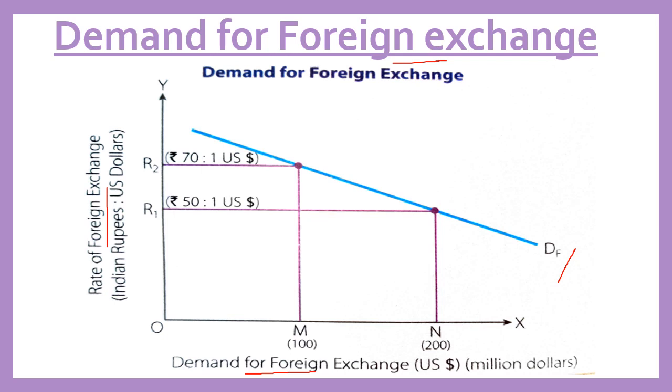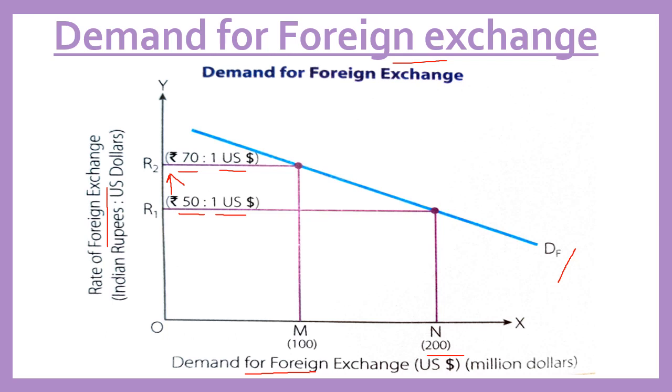See, initially rupees 50 were exchanged for $1, so the exchange rate is low. So the demand for foreign exchange or foreign currency was 200. Now when this exchange rate has increased, and now we have to pay rupees 70 for $1, obviously demand for foreign currency would decrease.